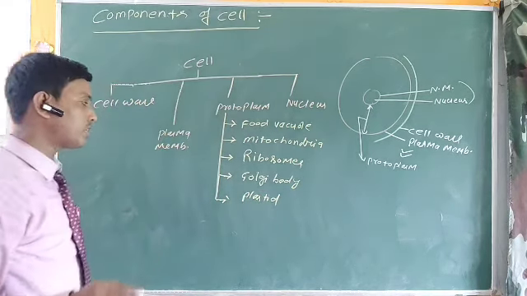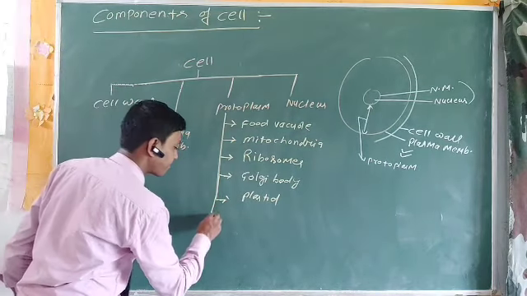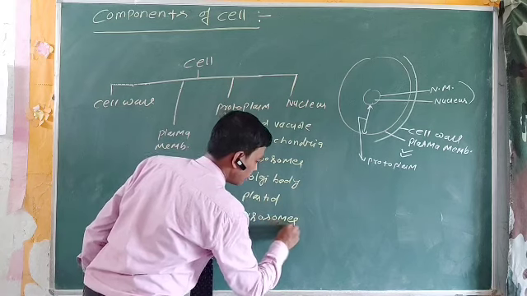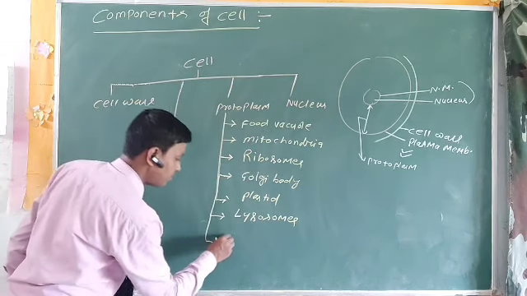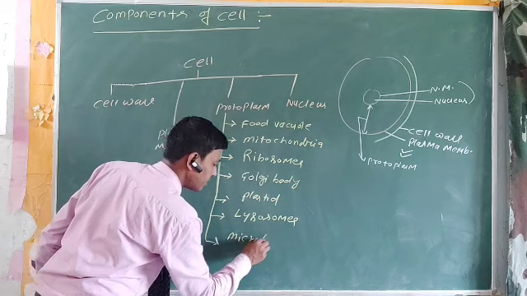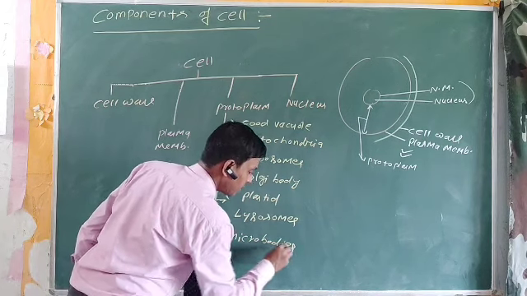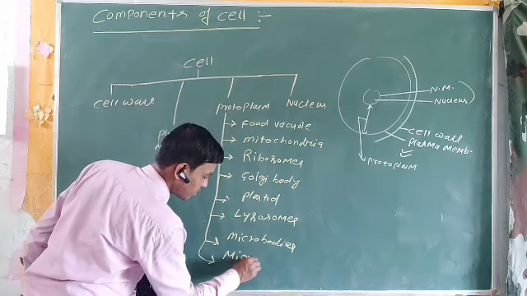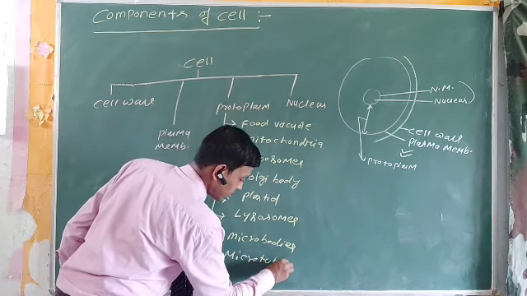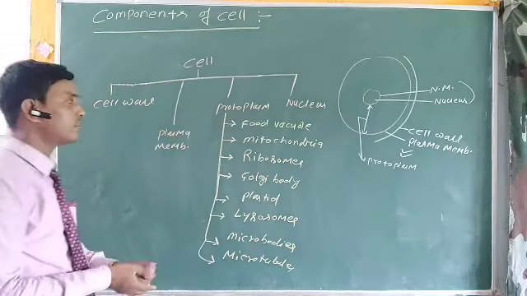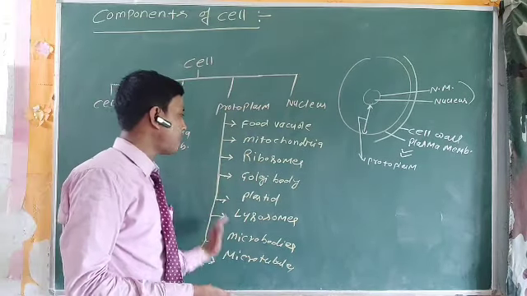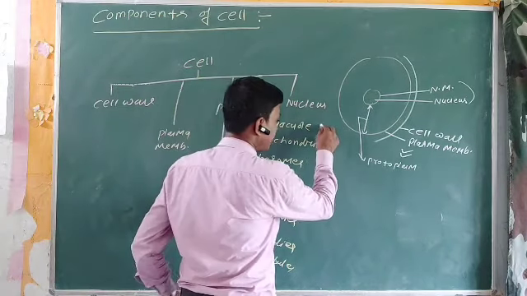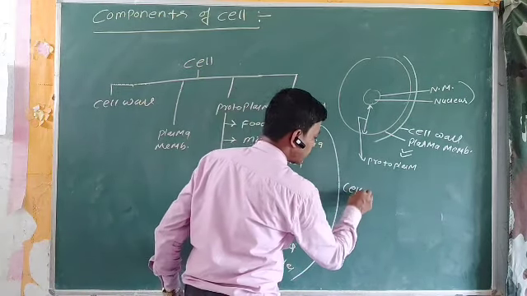Plastids are conditional. They are found only in plants. Also lysosome, microbody, microtubules, etc. There are many more, but keep in mind these are the cell organelles that are part of the protoplasm.